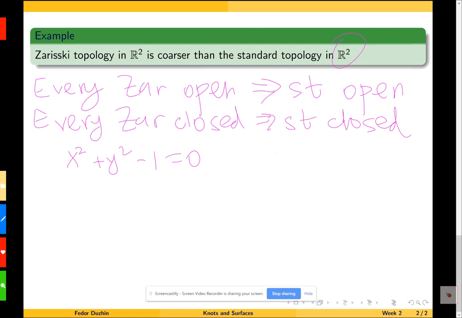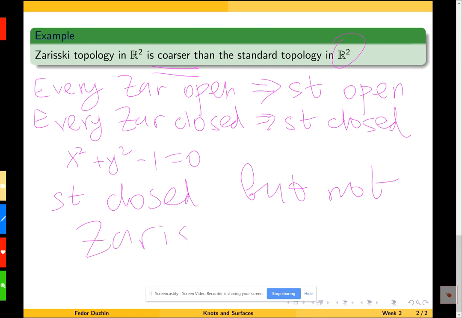And to prove that it is strictly coarser, we need to show that there exist closed sets in the standard topology that are not closed in the Zariski topology, right? So there exists some set that is closed in the standard topology, standard closed, but not Zariski closed.